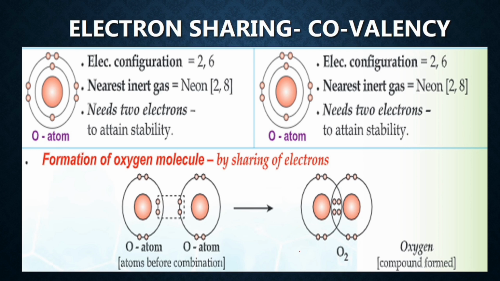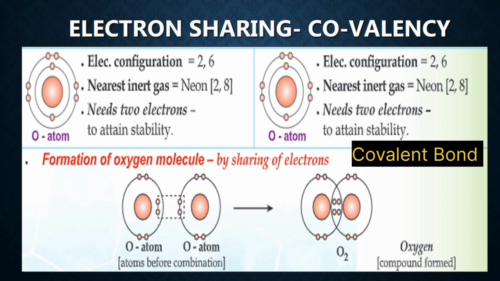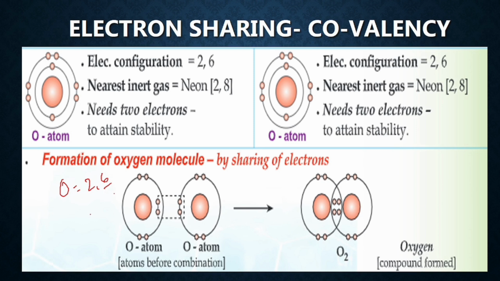Moving to the next, that is by sharing. Now you can see here that oxygen has 6 electrons in the outermost orbit. Oxygen has the electronic configuration of 2, 6, that is, the valence shell has 6 electrons. Now oxygen wants to have 8. It wants 2 more. If it gets 2 more electrons, oxygen will be stable.